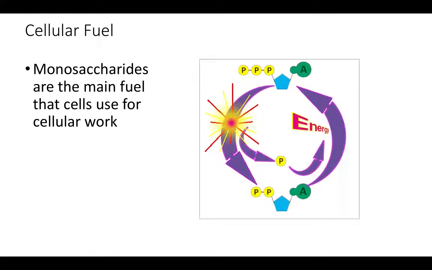So why are monosaccharides important? They're actually the main fuel source that cells use. So if you remember, the cells break apart the sugar that you take in, and in this case that sugar is a monosaccharide. It breaks it apart to release energy in the form of ATP, and that energy is used to do all the things that you do, basically work. So walk around, have your heart beat, have your brain work, send messages to the rest of your body. All of this requires energy, it requires ATP, which it gets by breaking apart these simple sugars.